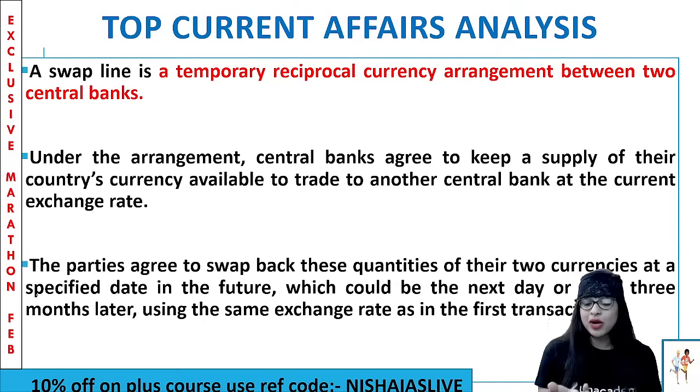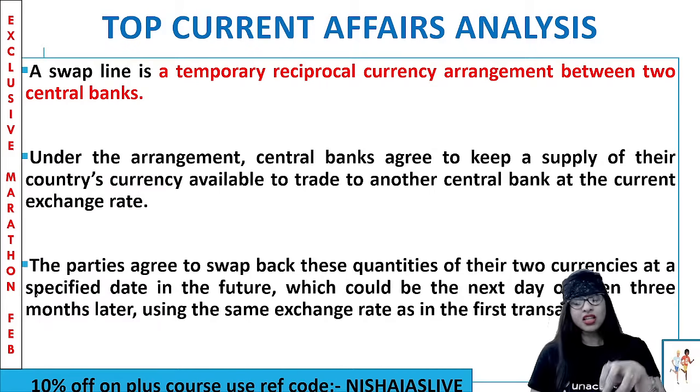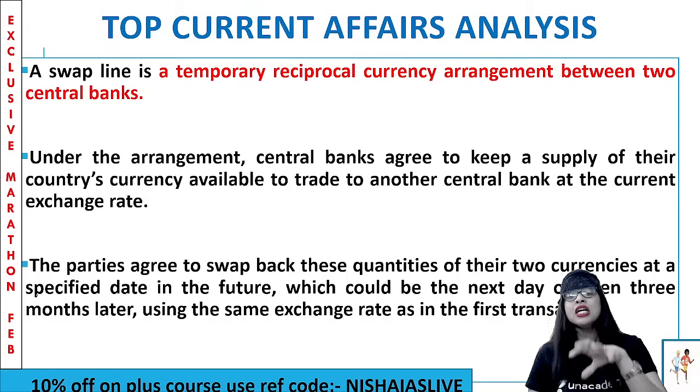So basically, a swap line in terms of economy is a temporary reciprocal currency arrangement which happens between two central banks. For example, the central bank of India is RBI, and the central bank of the US is the Federal Reserve Bank. So when there is a temporary reciprocal currency arrangement between these two central banks of two different countries, it's called a swap line. Under this arrangement, the central banks who are a part of it agree to keep a supply of their country's currency available to trade with another central bank at the current exchange rate. They'll agree that whatever you want to trade, let's keep it at the current exchange rate.